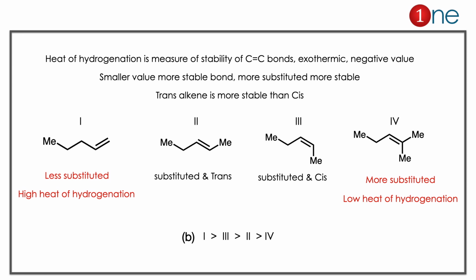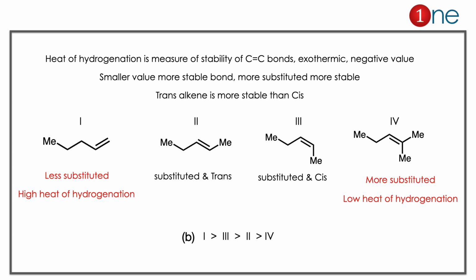Here the heat of hydrogenation is really a measure of C=C bond stability. Normally hydrogenation is exothermic and the values are negative. Hence the smaller the value, the more stable the bond. Also, trans alkene is more stable than cis.